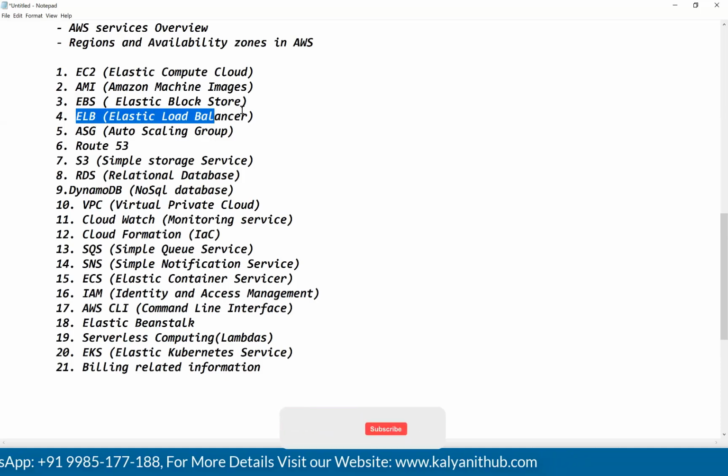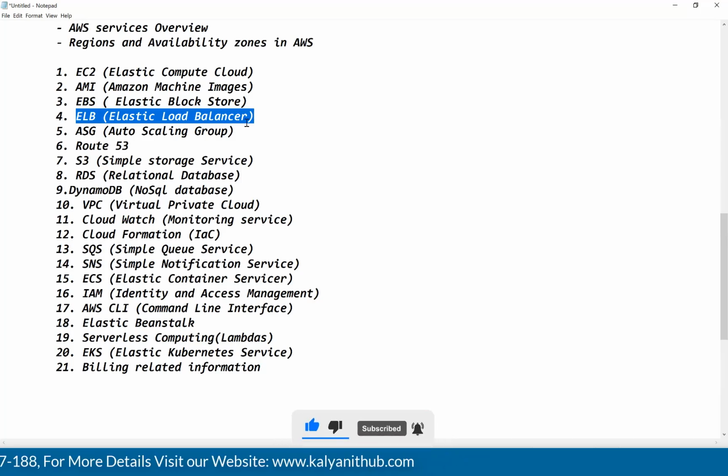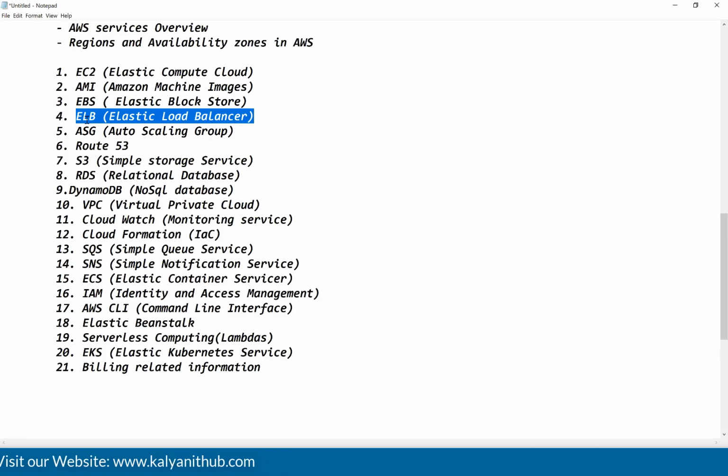Elastic Load Balancer. See here, my application is running in multiple servers. Now, I want to distribute the load to all those servers. How can you distribute the load to multiple servers? For that, we are going to use the load balancer concept. This load balancer will distribute the load to multiple servers, guys.